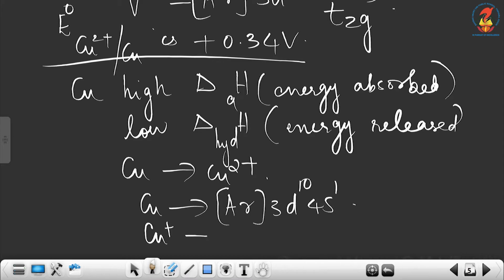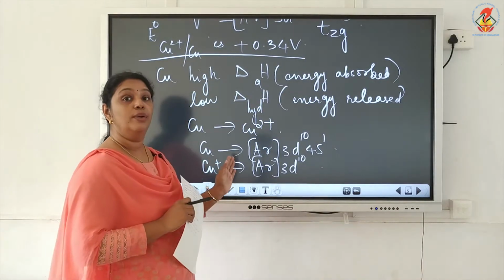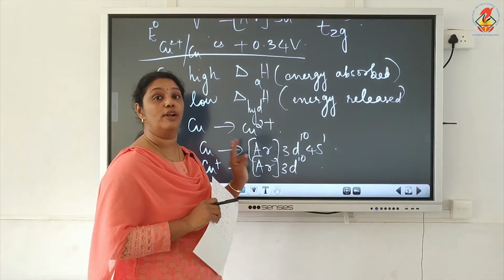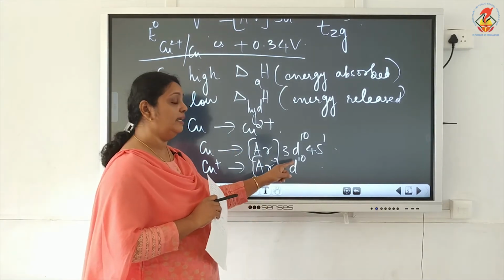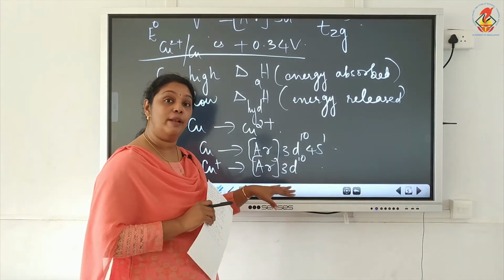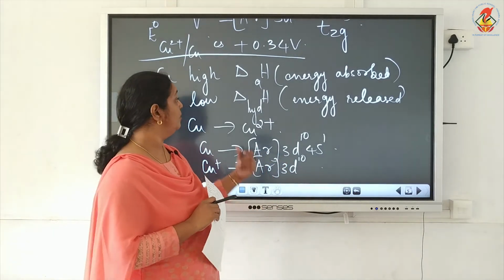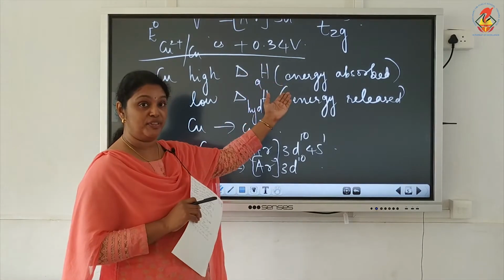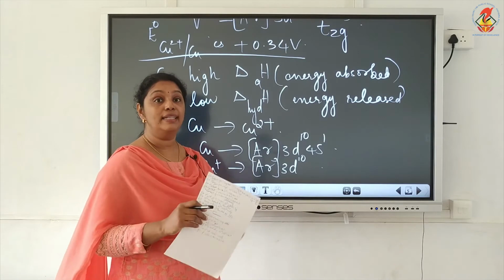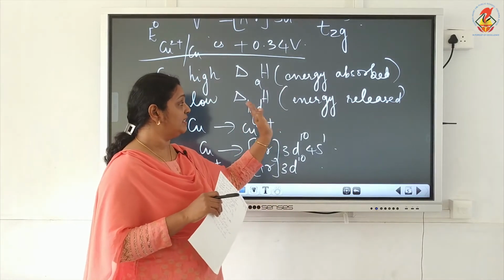Now Cu+ means argon 3d10. The second ionization enthalpy will be very high for Cu+, because the second electron has to be removed from the stable 3d10 configuration. So you can see the ionization enthalpy is also the energy absorbed. In this case, enthalpy of atomization and ionization enthalpy both are positive, and the hydration enthalpy, which is negative,